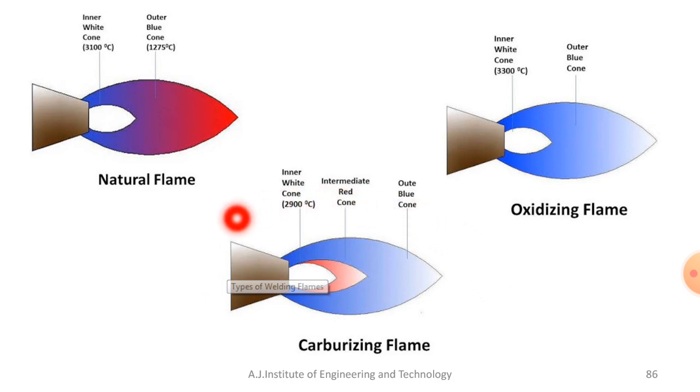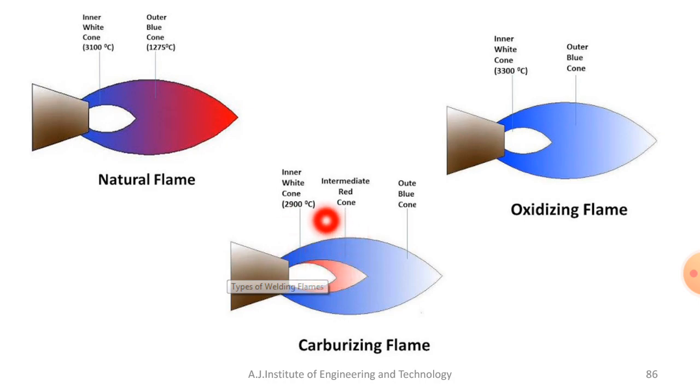So you can see the pictorial representation of the carburizing flame. It has three different zones. The first one is called the inner white zone. The temperature is around 2900 degrees Celsius, and it is in cone form.